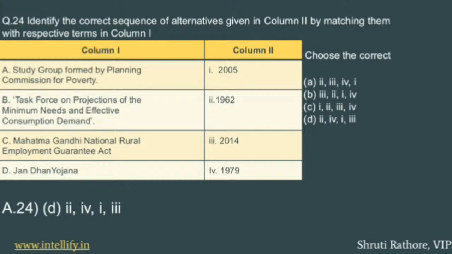Again we have a table in which two columns are given. We have to join the respective option with the respective column. We have four choices, and the correct choice is D: A to 4, B to 2, C to 1 and D to 3.